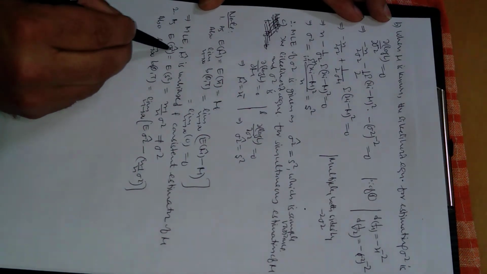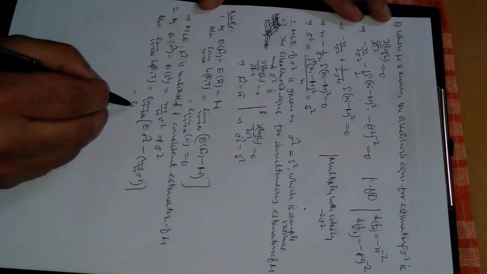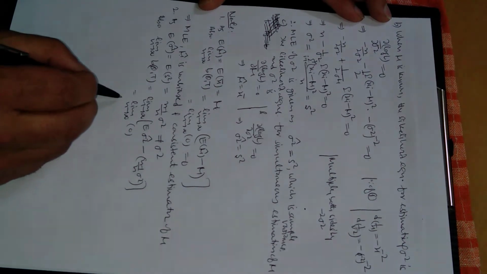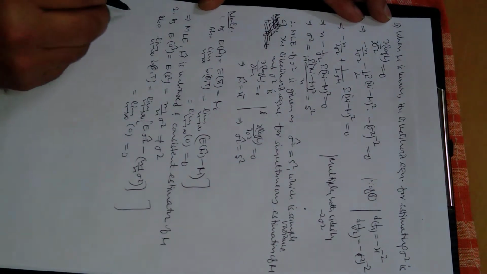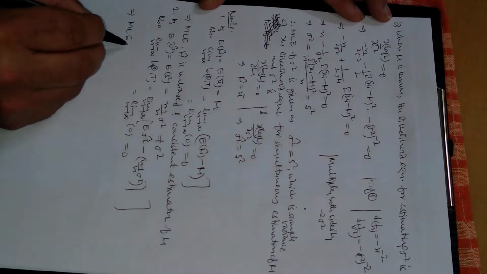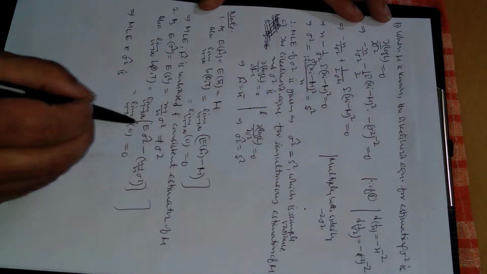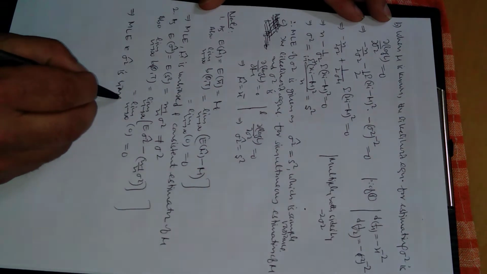Because the expected value of sigma cap square is equal to this one, these two are equal, so this will be zero. The limit as n approaches infinity is 0, and the whole is 0. So what is the conclusion? That this implies the maximum likelihood estimator, that is sigma square cap, this time is biased, because this is not equal to sigma square.